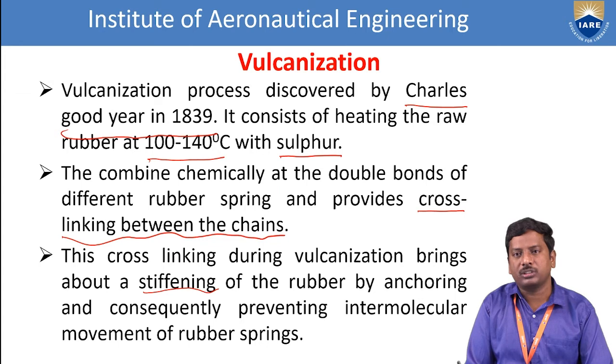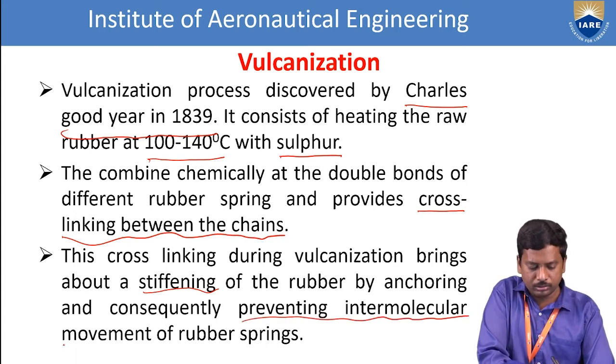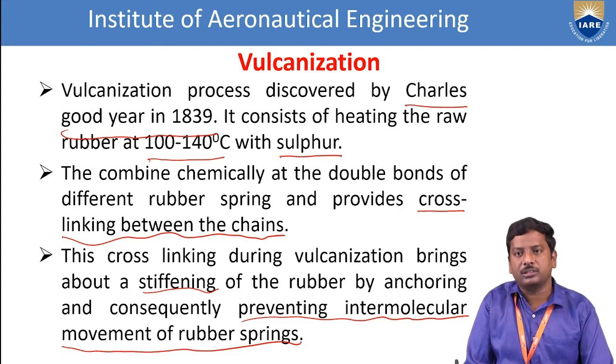So the vulcanization process mainly involves cross linking between the monomeric units of the rubber. Finally, it converts into a stiff nature. Because of this stiffness, there is anchoring and consequently prevention of intermolecular movement of the rubber chains. That means it is a very, very highly stable rubber.